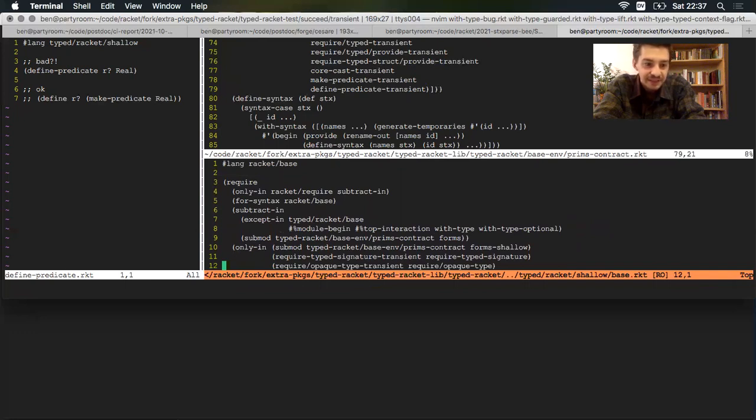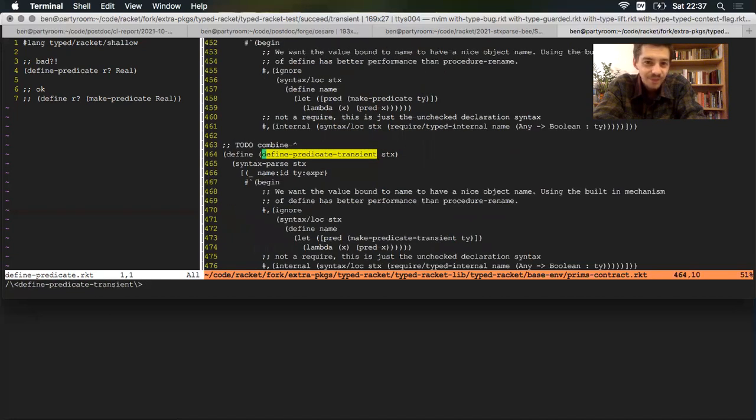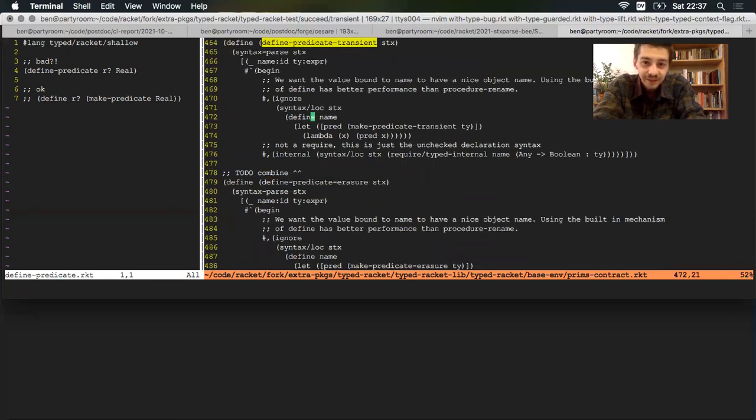And the saving grace was, I guess, I knew the expansion steps, so that if an identifier is not found as a macro, then it'll turn into a function call, and as long as that function is bound, the arguments will get expanded. And that's that. Maybe someday we can have a way of asserting, I want make-predicate-transient to be bound to a macro here at the template phase. But until then, we've got to take care and make sure things are bound at the right phase for you.